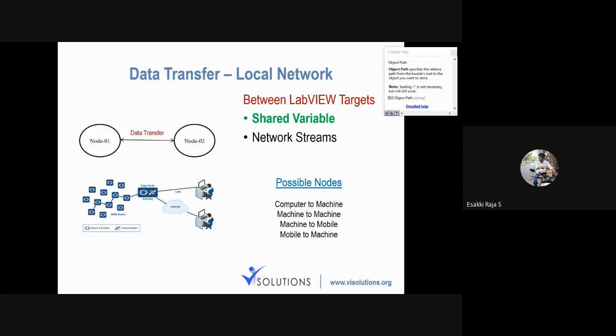All these are the different possible nodes, and in the same way we can transfer data between computer and mobiles also. In this session I'm just going to show you how to transfer data between mobile and laptop, or laptop and mobile.